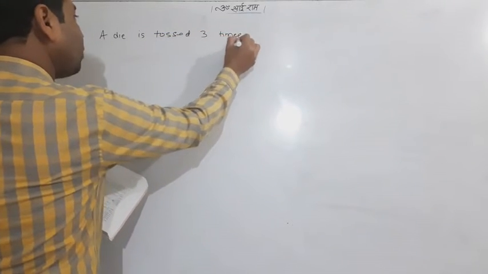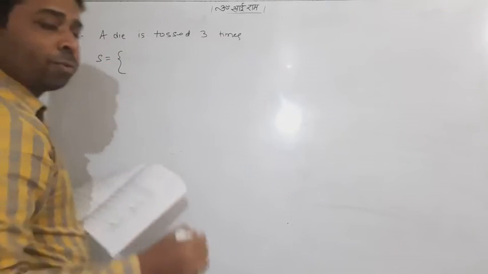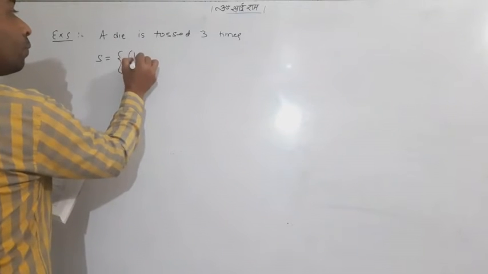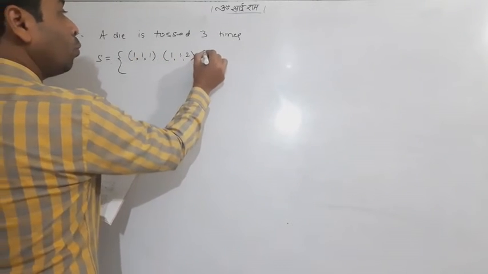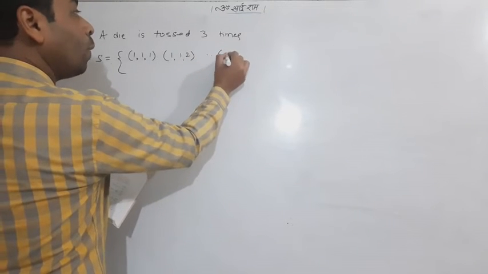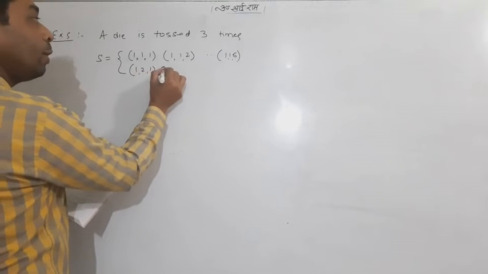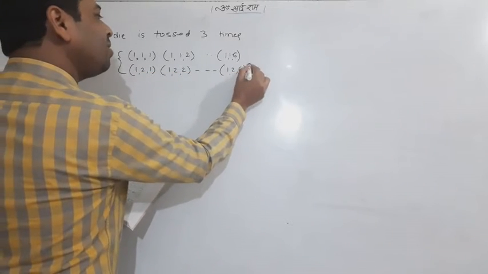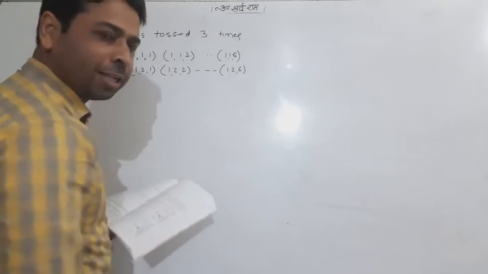And you know that whenever the dice is tossed 3 times, S is going to be very tough. S will be 1,1,1; 1,1,2; 1,1,3; 1,1,6; 1,2,1; 1,2,2; 1,2,6, and so on. It's a very silly job till doing 6,6,6.